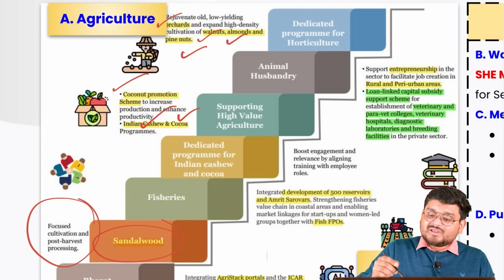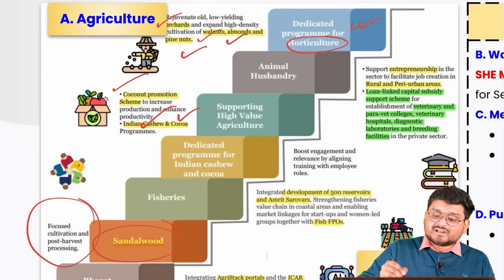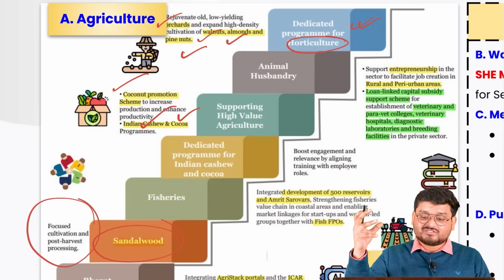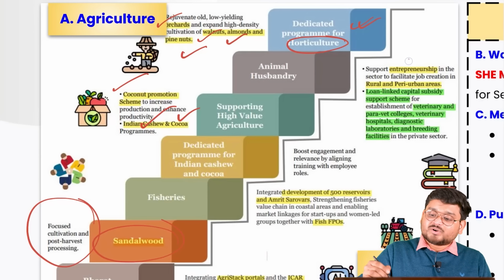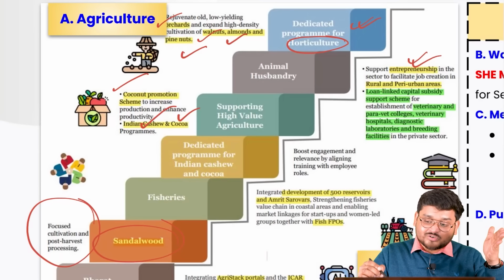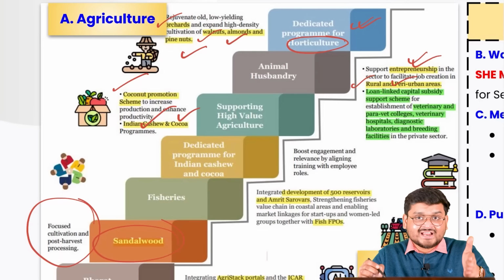Also, we will be focused on a dedicated program for horticulture to produce more fruits and vegetables, right? Entrepreneurship related schemes will be set up in rural and peri-urban areas.